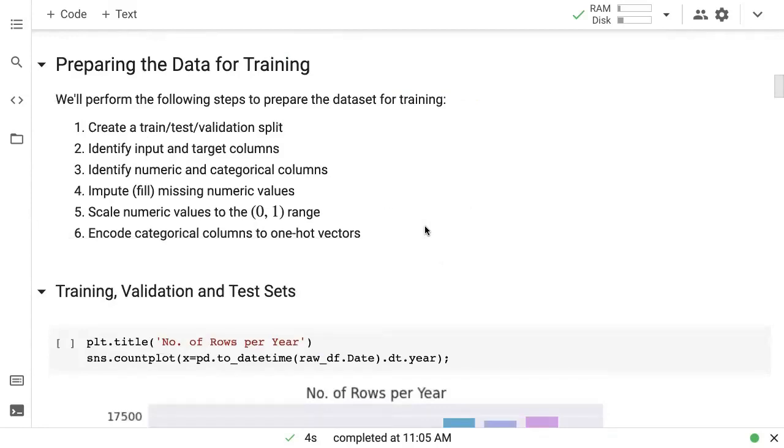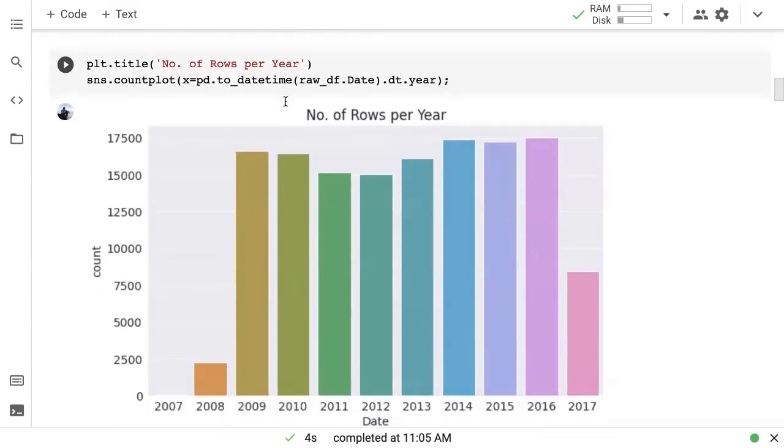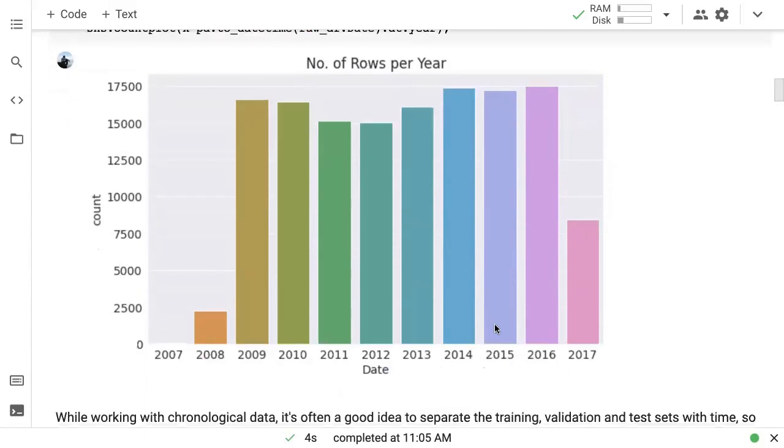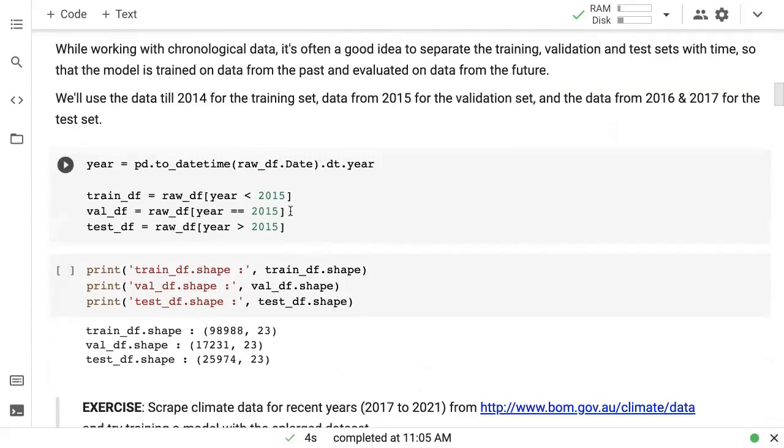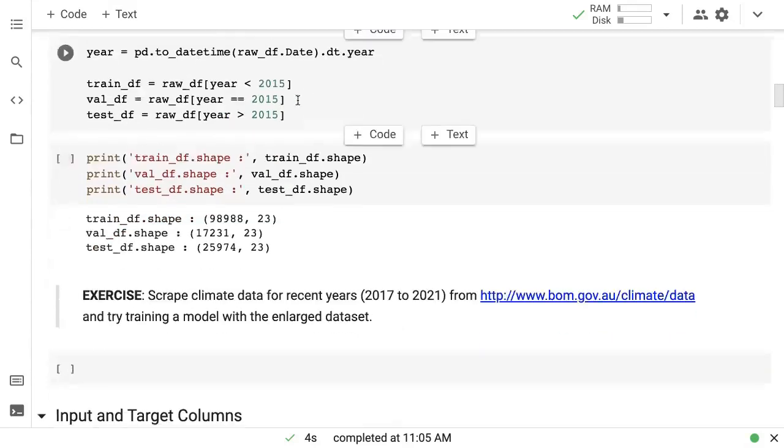Then we prepared the dataset for training. The first step was to create training and validation sets, and we decided that because this data is ordered by year and because this model is going to be used in the future, we are going to use the data for 2016 and 2017 as the test data set. Then we are going to use the data for 2015 as the validation data set. And we're going to use the data for 2014 and earlier as the training data set. And we created a test, training, and validation split. You can see this here.